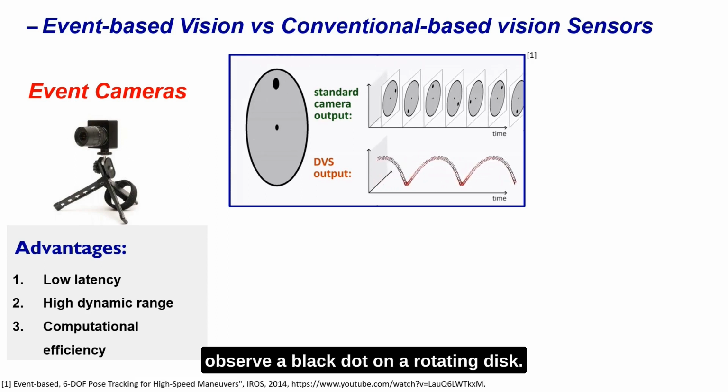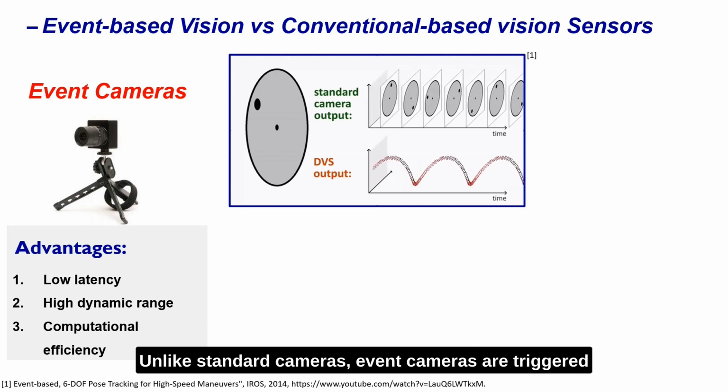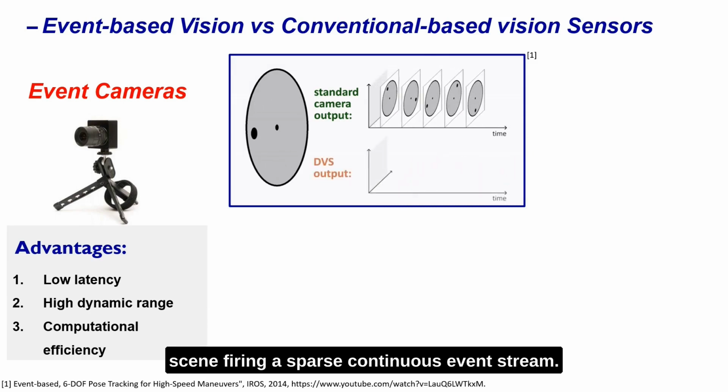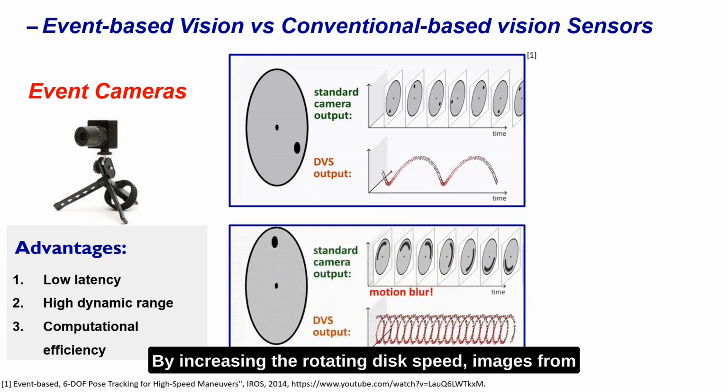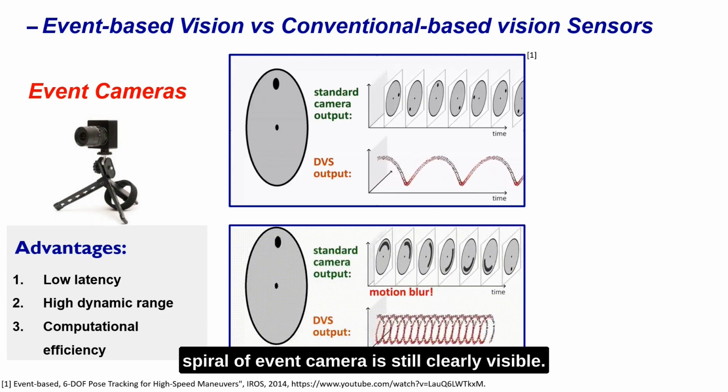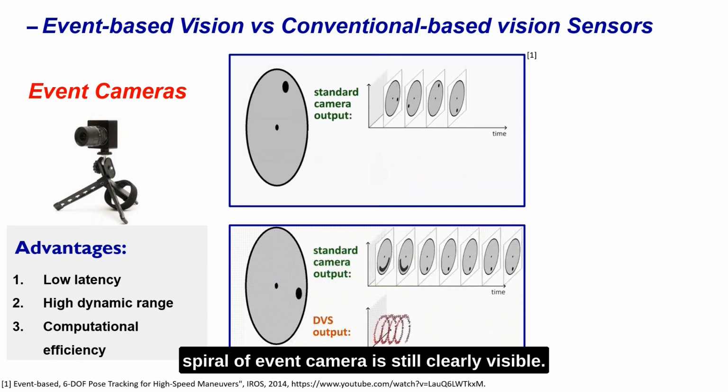This visualization compares the output of such a device to a standard camera, with both sensors observing a black dot on a rotating disc. Unlike standard cameras, event cameras are triggered by the relative motion in the observed scene, firing a sparse, continuous event stream. By increasing the rotating disc speed, images from standard cameras suffer from motion blur, whereas the spiral of the event camera is still clearly visible.